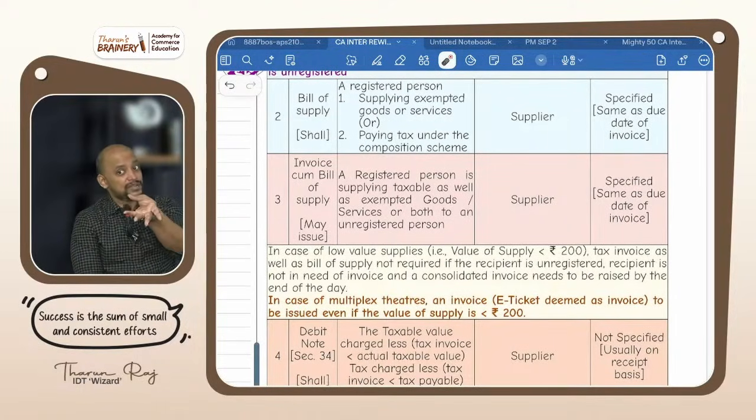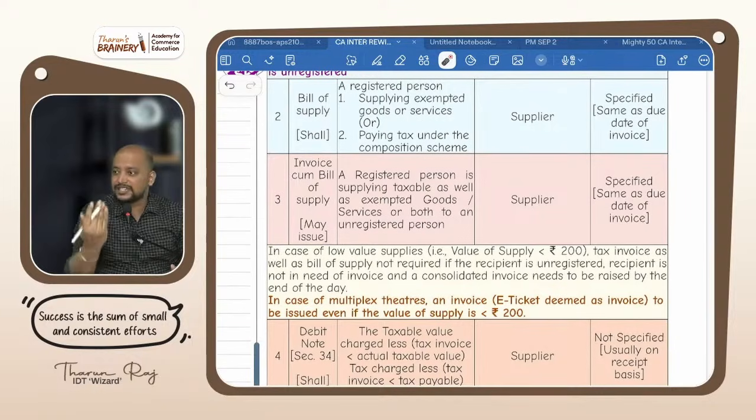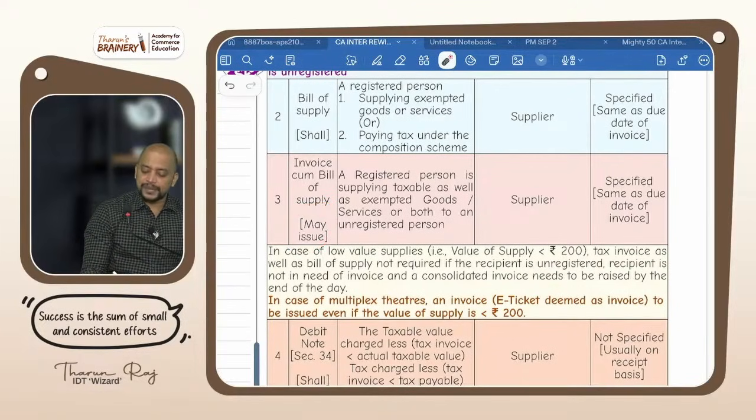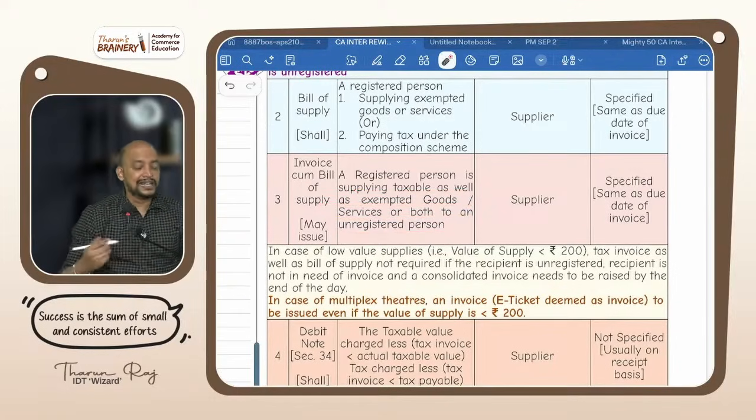Fruits and vegetables exempted, commodities taxable. Now you are an unregistered person, will they give separate documents, two slips, one for taxable, one for exempted? No, one slip itself, both will be mentioned, correct? So that is invoice cum bill of supply, and it is optional. Instead they can give two separate documents also. A registered person is supplying taxable as well as exempted goods or services to an unregistered person. Time limit, same time limit of tax invoice.